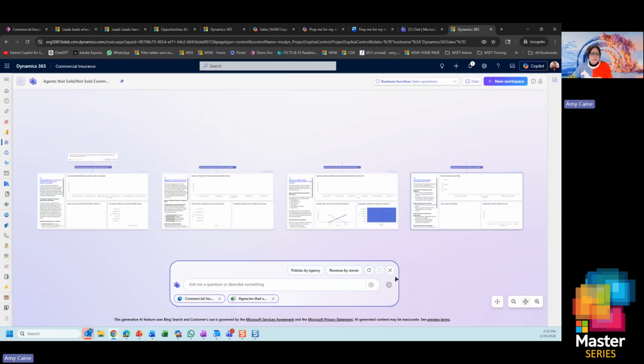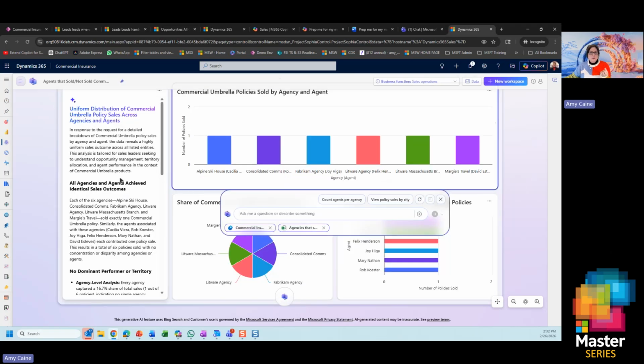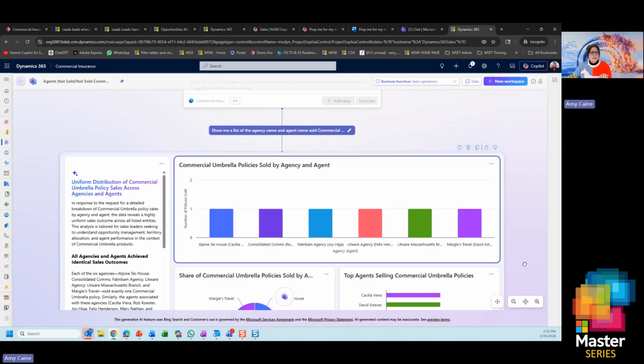They're called blueprints because they're really navigating that data and pulling out more than just what you're asking for. It's also pulling out trends, not just what's happening in the rearview mirror, but what you need to do next. So here's what a blueprint looks like. I've asked it a question: show me a list of some agencies that have sold our commercial insurance product.